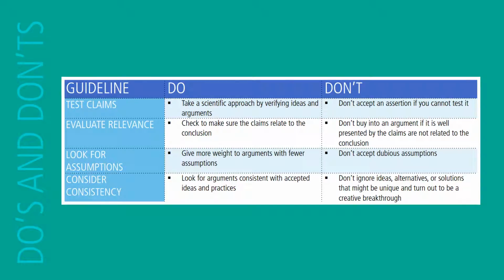Now for some do's and don'ts of exploring weaknesses. First, test claims. Do take a scientific approach by verifying ideas and arguments, but don't accept an assertion if you cannot test it. Evaluate relevance. Do check to make sure claims relate to the conclusion, but don't buy into an argument if it's well presented but the claims are not related to the conclusion.